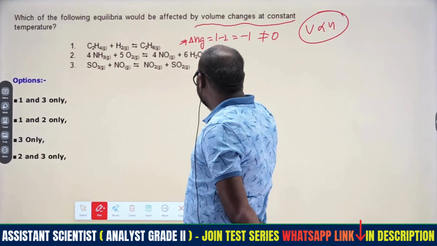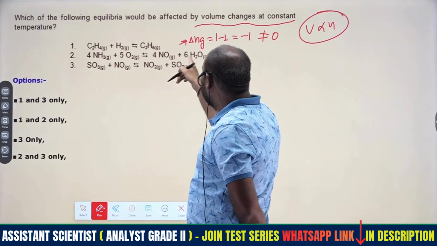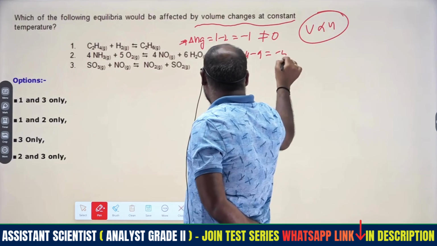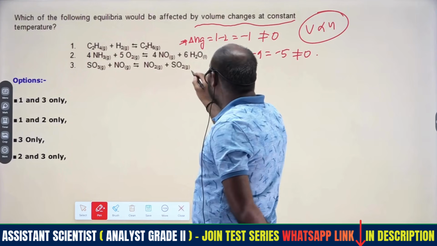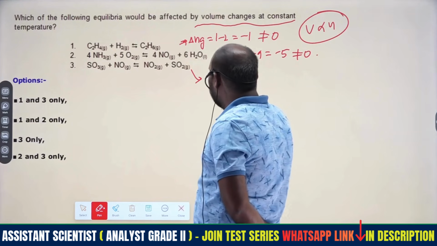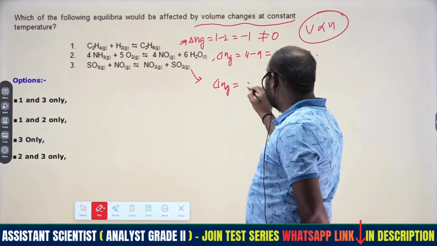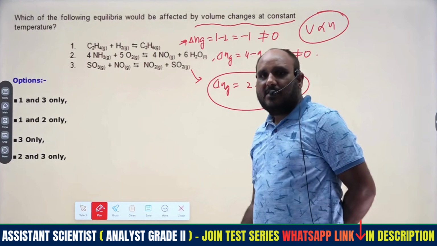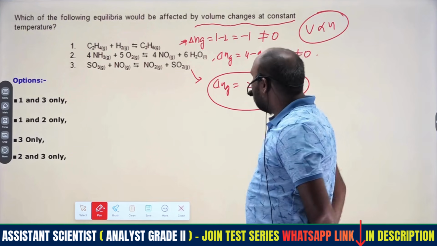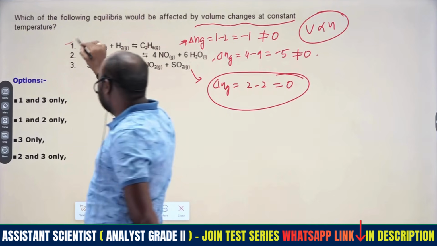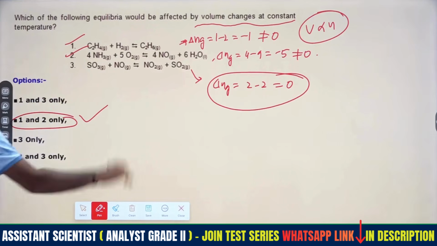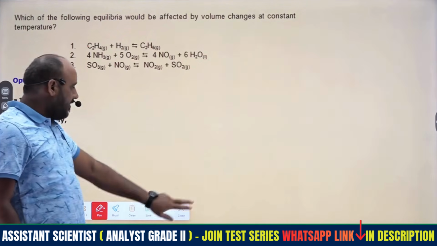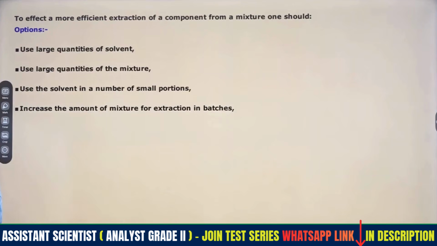Similarly, what about this condition? Delta Ng here: 4 moles of gas minus 9 moles, 4 minus 9 means minus 5. That is also not equal to 0. But in this case, delta Ng is 2 minus 2, that is 0. When delta Ng is 0, this equilibrium cannot be disturbed by change of volume. The first 2 will be affected by volume. Therefore the answer is 1 and 2 only. That is with respect to the concept that V is directly proportional to N.